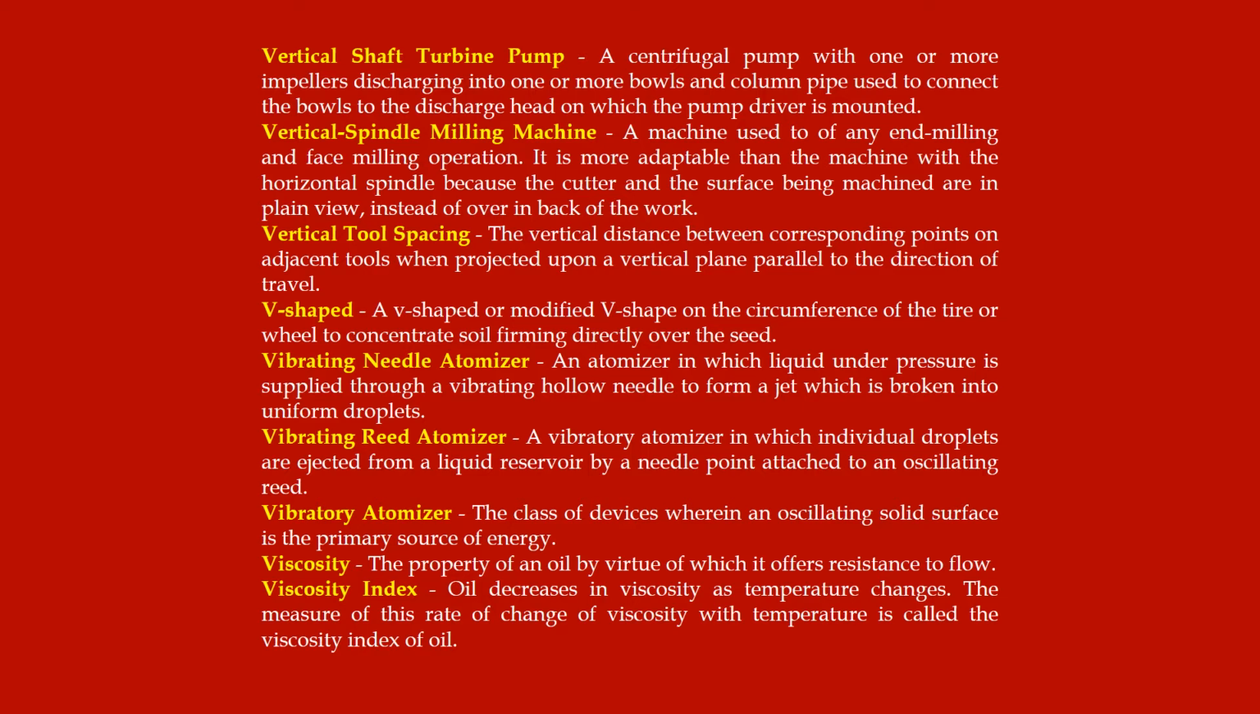Vertical spindle milling machine, a machine used for any end milling and face milling operation. It is more adaptable than the machine with the horizontal spindle because the cutter and the surface being machined are in plain view, instead of over and back of the work.